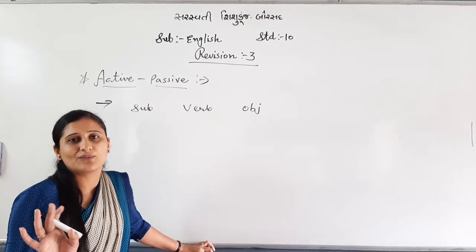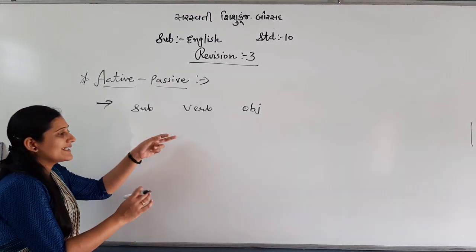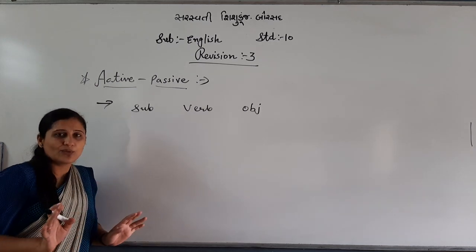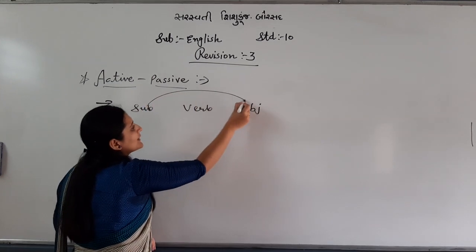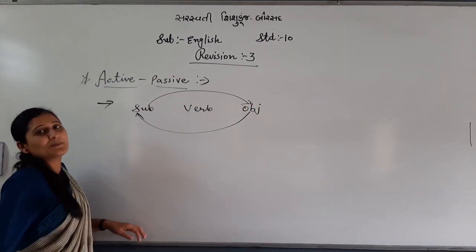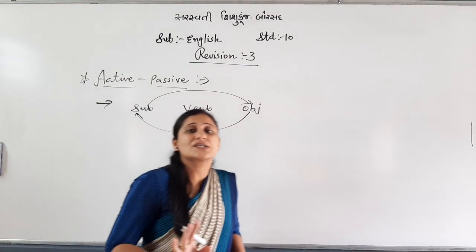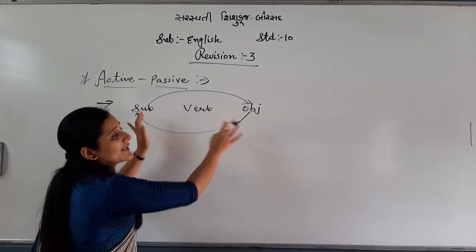Exclamatory will not come. The common rule: subject will go in the place of object and object will go in the place of subject. We will not change, we will interchange subject and object.